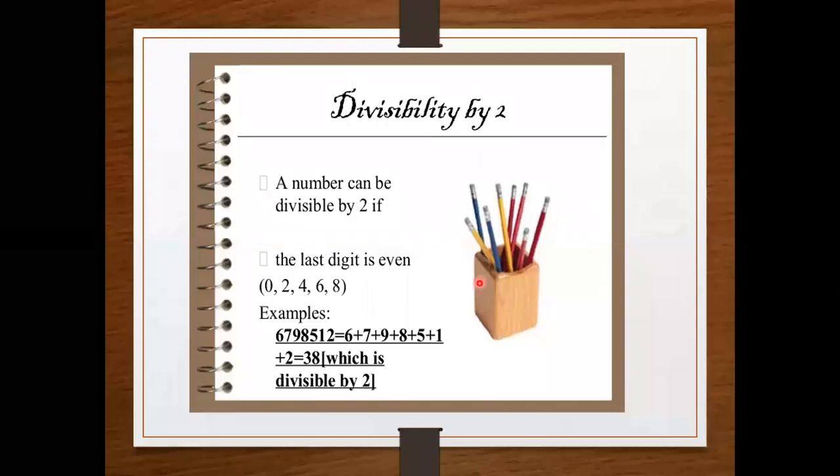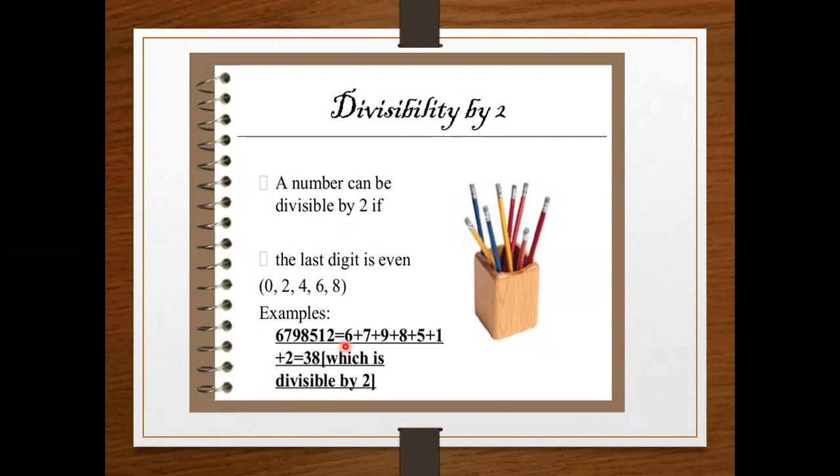Here is another way to find out whether a number is divisible by 2 or not. You can see the number here, 6798512. This is the given number. You add all the digits of the given number. When we add all the digits, we get 38, and the last digit of this is 8. 8 is an even number, so the whole number is divisible by 2.